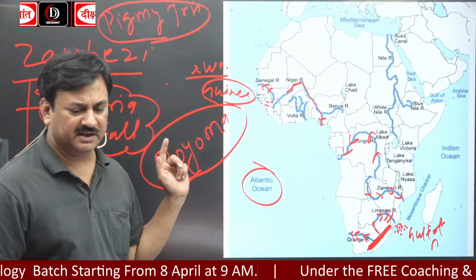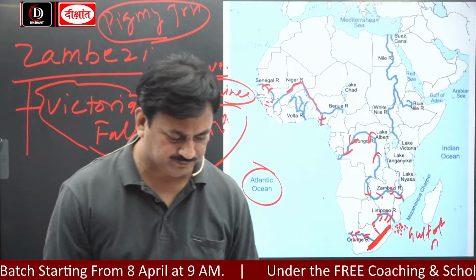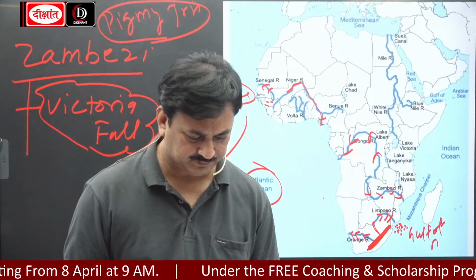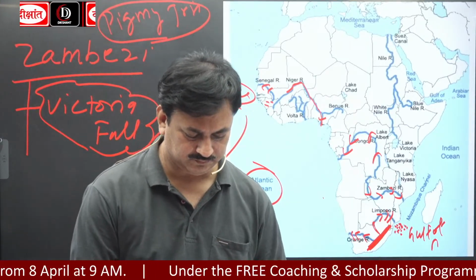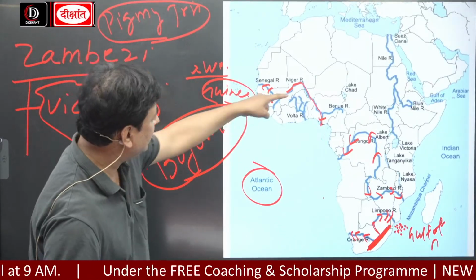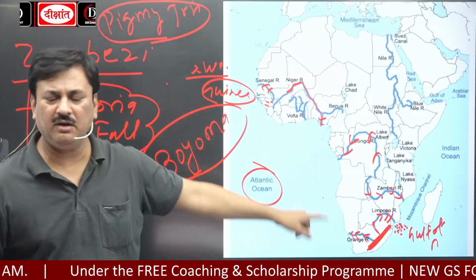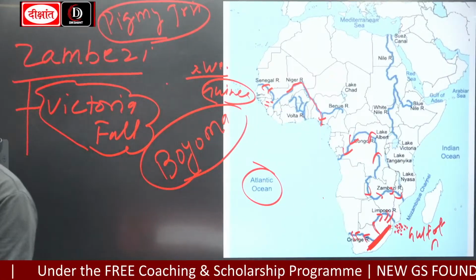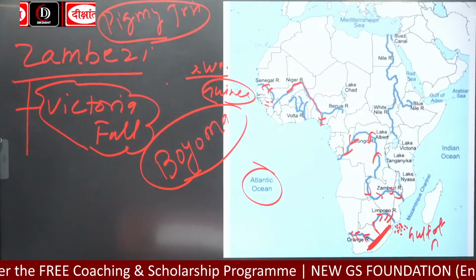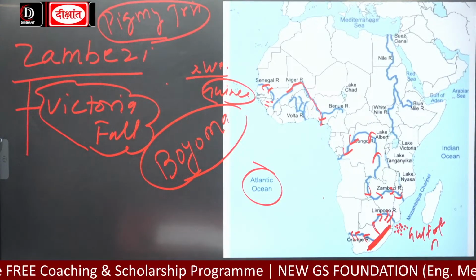And next is the Niger River. Okay, the Niger River is also called the oil river. It is called the oil river because of palm oil, because of the transportation of palm oil.